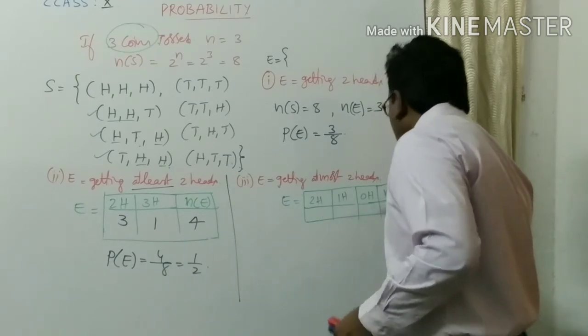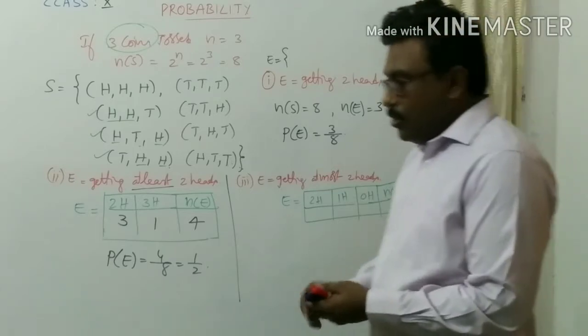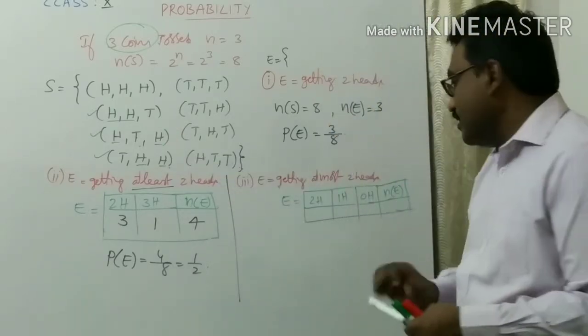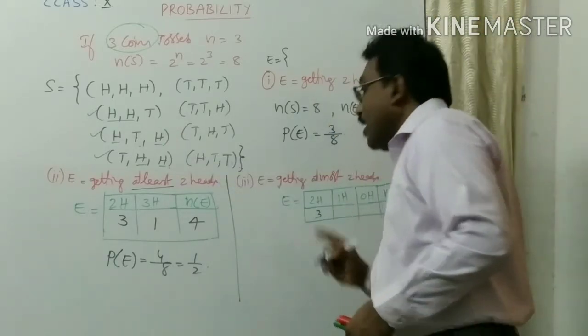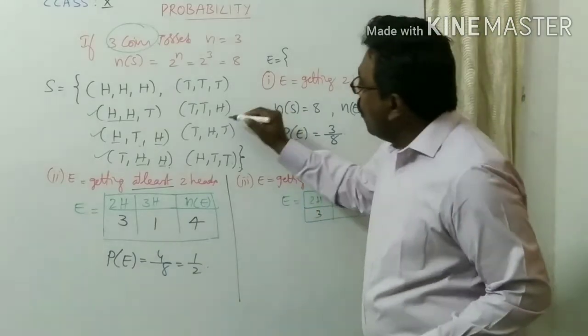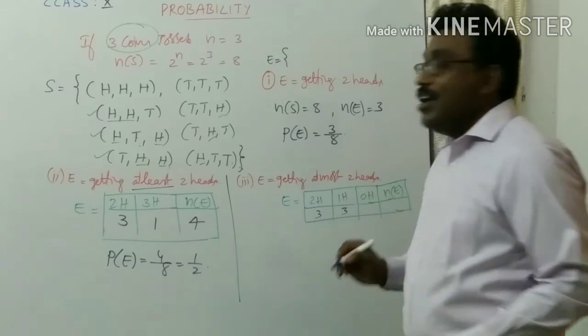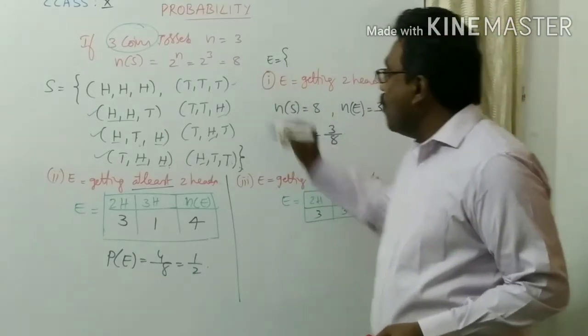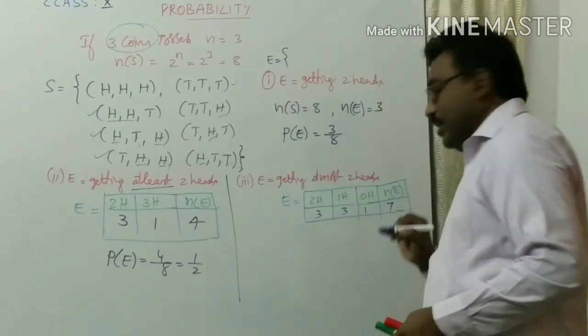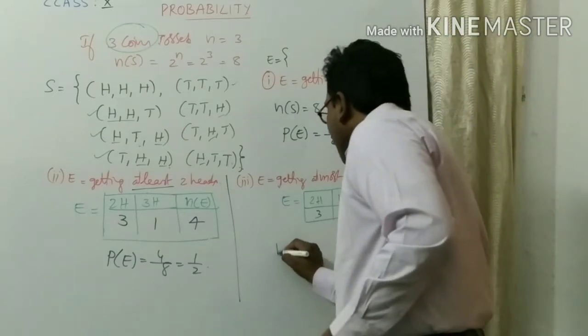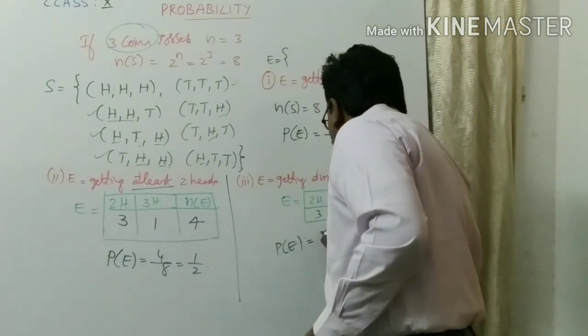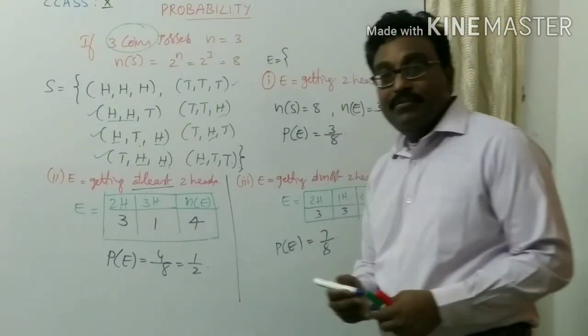Now, how many 2-heads outcomes are there? Already counted, that is 3. How many 1-head outcomes? 1, 2, 3. This is 3. How many 0-head outcomes? 1. So the total is 7. Therefore, the probability of getting this event is 7 by 8.